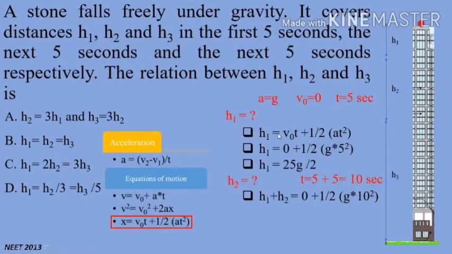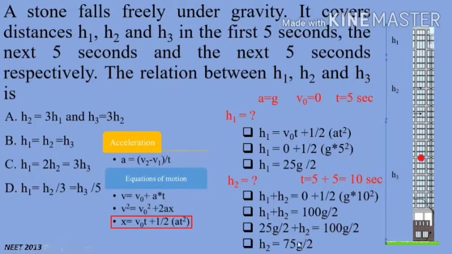Now putting this 10-second value in the third equation of motion again, because initial velocity is 0, total time is 10 seconds and acceleration due to gravity is the same, g. So h1 plus h2 will be equal to 100g by 2, and if you put the value for h1, that is 25g by 2, in this equation, h2 will be equal to 75g by 2.